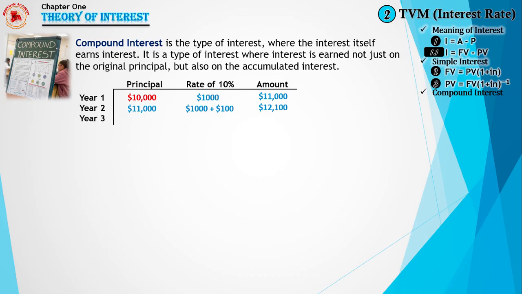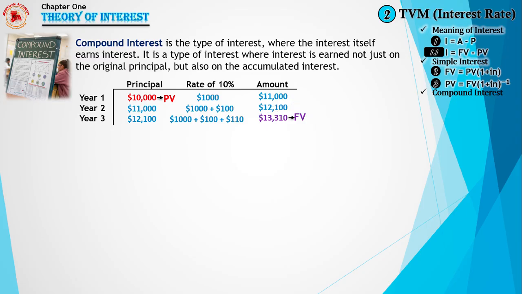At the beginning of year 3, we have the amount of $12,100, where interest accumulated from the principal of $10,000 and the interest of $1,000 and $1,100 results in an additional interest of $1,000 plus $100 plus $110, which totals to $1,210, resulting in a total amount of $13,310 at the end of the year, where $10,000 is the present value and $13,310 is the future value.